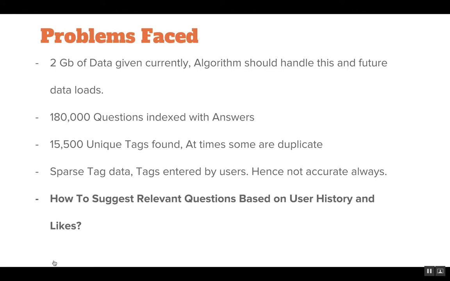So we were given 2 GB of data, which resulted in having 180,000 questions and their corresponding answers. That results in close to 360,000 question and answer sets. But along with it, we also found 15,500 unique tags. And these tags were very sparse in relation to certain questions and certain answers. So we couldn't just directly use, let's say, the top 500 questions because it's not giving us the correct possible recommendations. We have to consider the 15,500 unique tags as it would present a proper tag relation for certain questions.